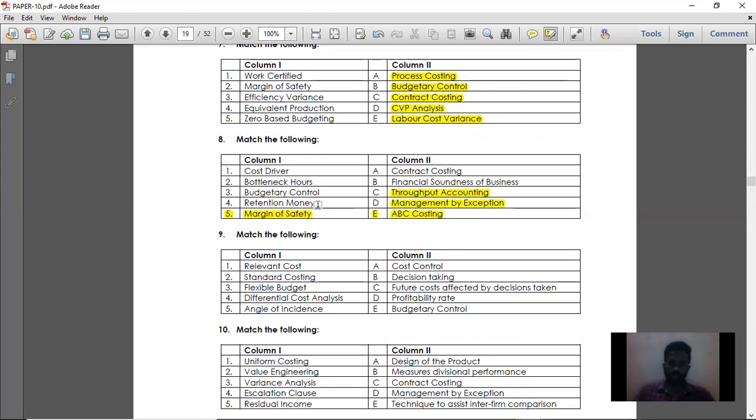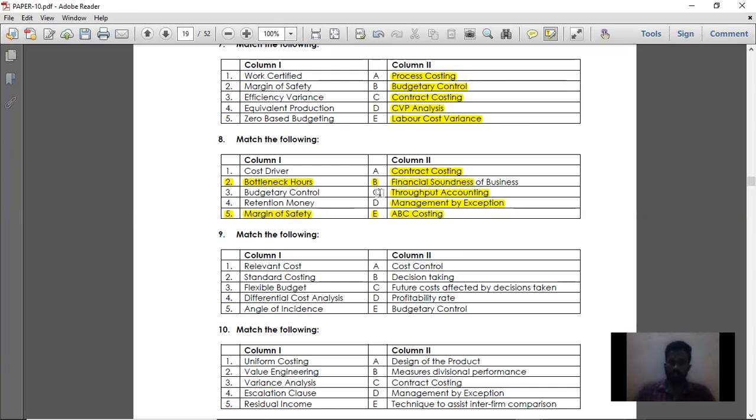Retention money, that particular term is used in contract costing. Based on your completion of work, your profit will be distributed and transferred to the P&L account. And the remaining excess amount that is received as profit will be kept as retention money. Next, margin of safety.